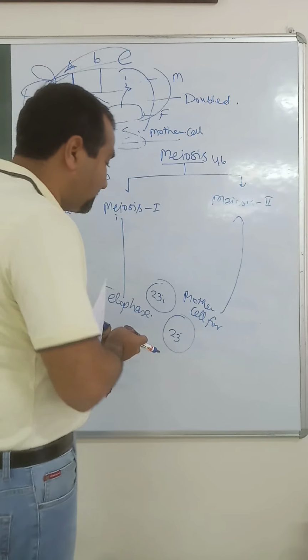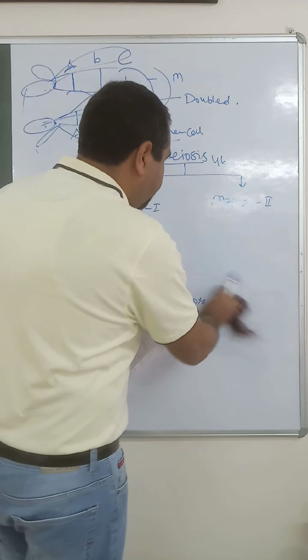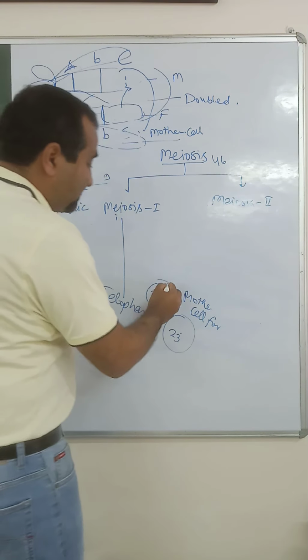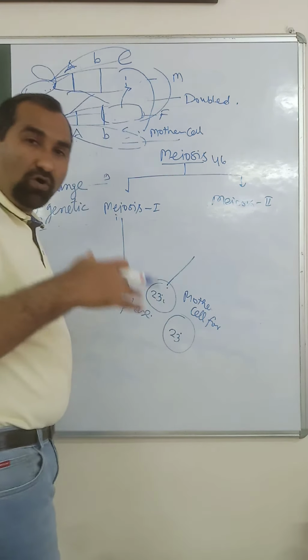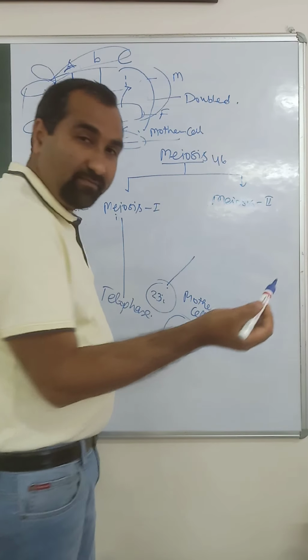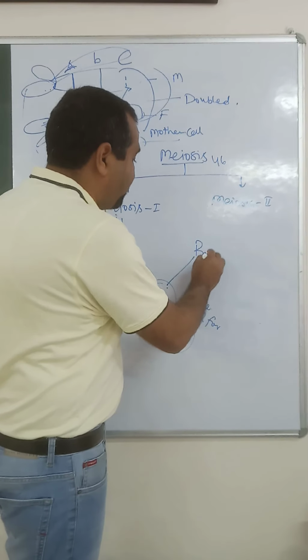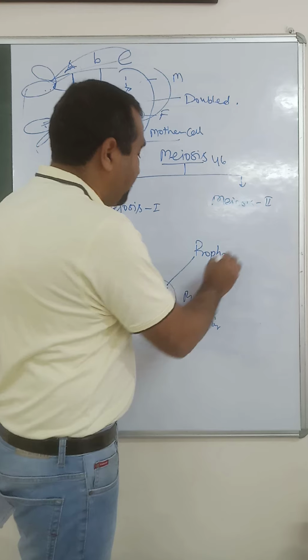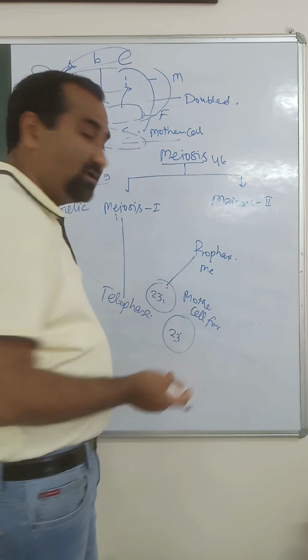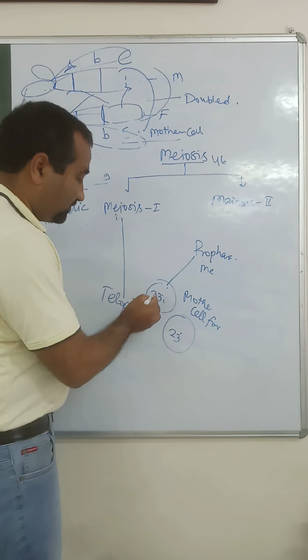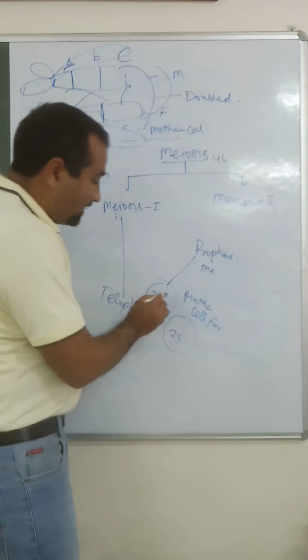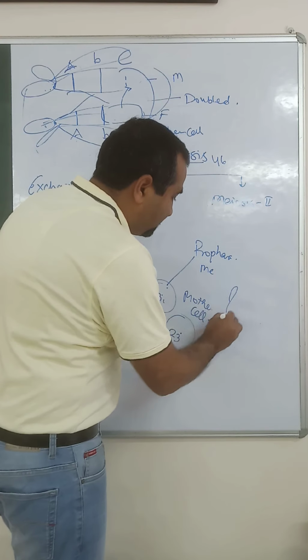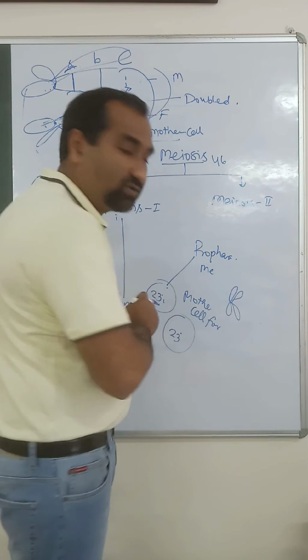So what happens? Similarly, this mother cell follows all the steps of mitosis such as prophase, metaphase, anaphase, and telophase. So 23 chromosomes are there, and we can represent one chromosome out of the 23.